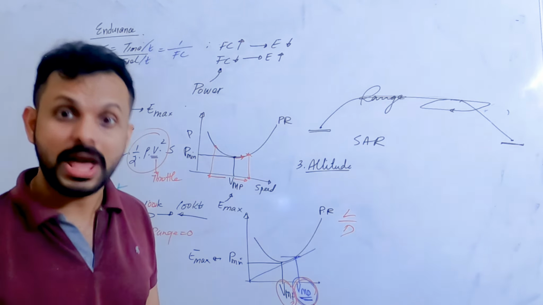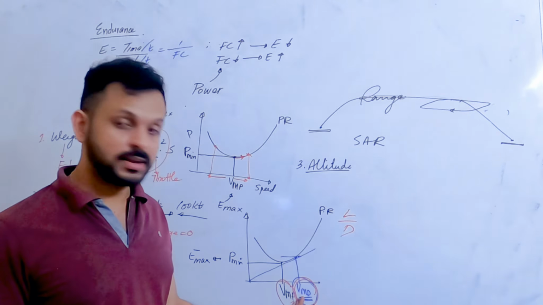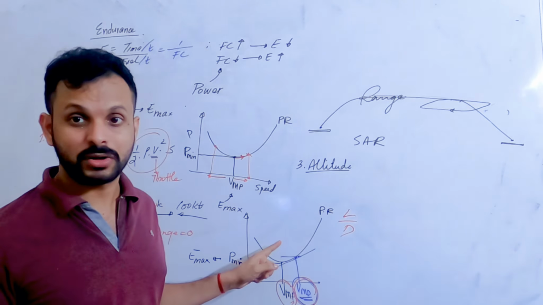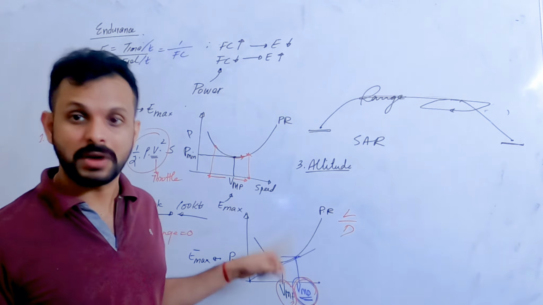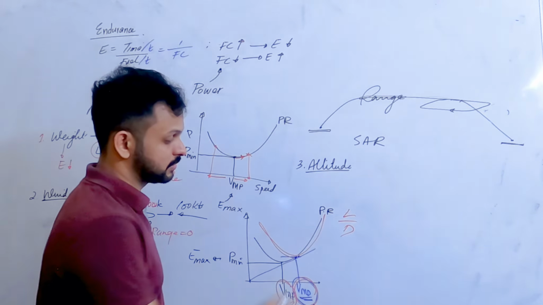So what happens if I fly at VMP, minimum power speed? What happens to my drag there? My power is minimum, but what about drag? At any speed other than VMD, drag is going to be higher. You cannot see that in this diagram because this diagram is not depicting the drag curve, it's the power curve, right? So if I draw the drag curve, it is actually going to go higher like this.